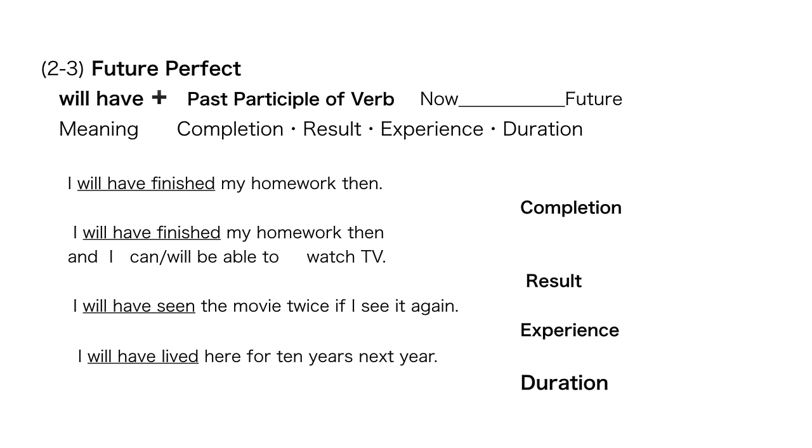So today I've talked about tense, and the difference between time and tense. There is a difference between Japanese and English tense, and English tense, especially perfect tense, is difficult for Japanese students.